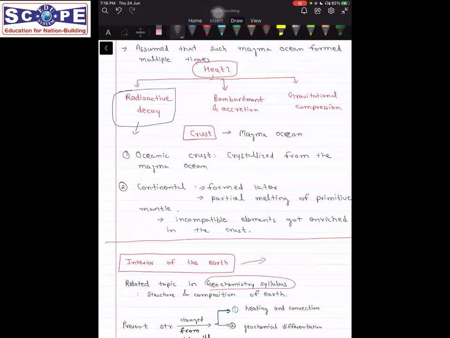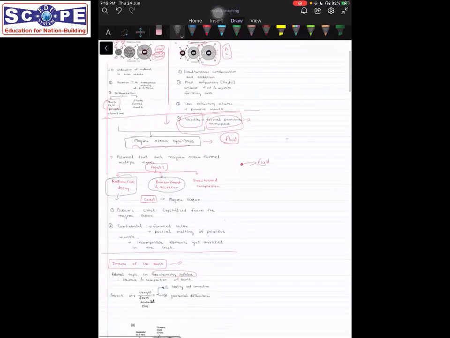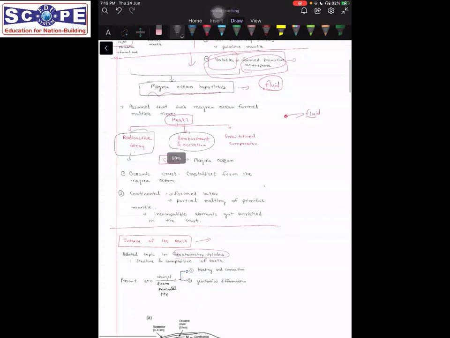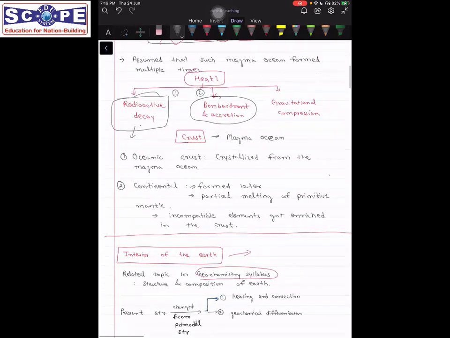That energy is converted into form of heat, and that is how radioactive decay provides heat, and it is taking place even today. This process is taking place even today. The second process is bombardment and accretion. So of course, when particles collide together, they will generate heat, right? So that was the second way in which heat was generated.